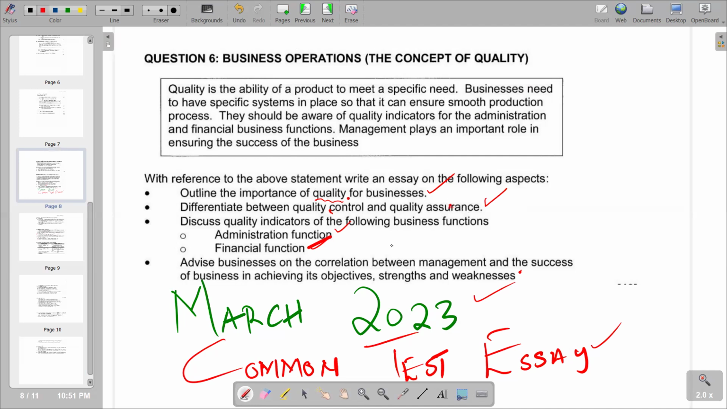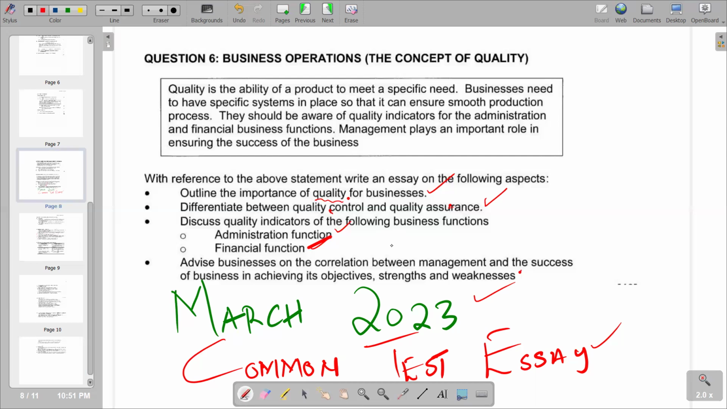On the quality assurance part, we are saying it's a systematic process used to determine if a product or service meets quality standards. So trying to see if our product or service meets quality standards is quality assurance. So basically, that's what we have.